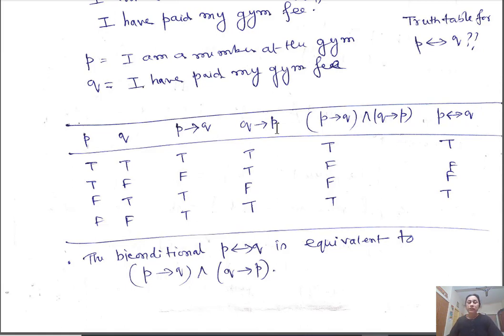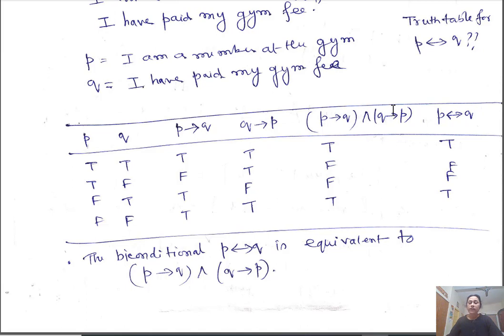And Q implies P will be the same way. You can say whenever Q is true but P is false, this case only, it is false. Otherwise, it is true. So for P implies Q, P true and Q false cannot occur, so it's false. And for Q implies P, Q true and P false, that cannot occur, that is actually a false statement.